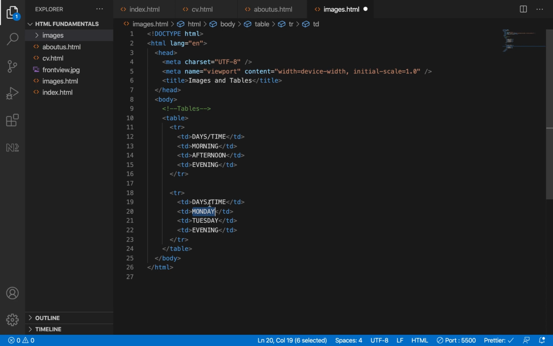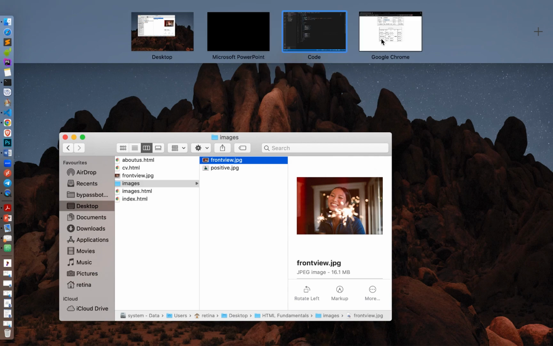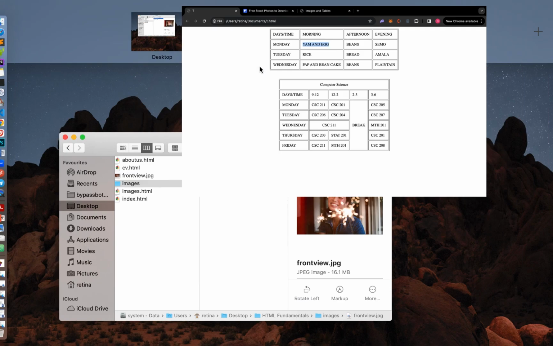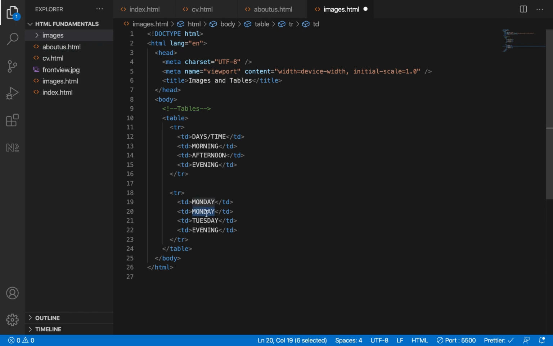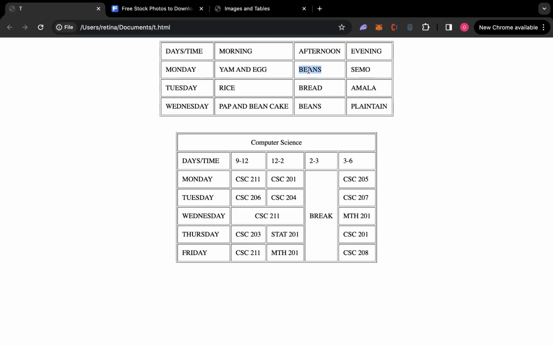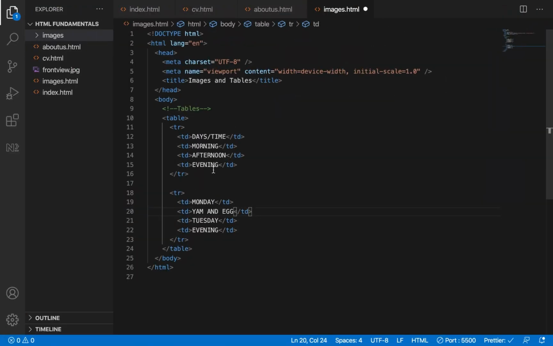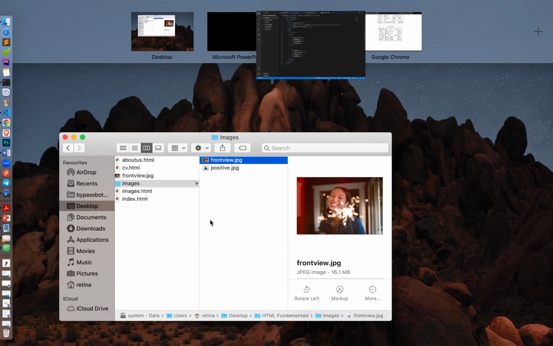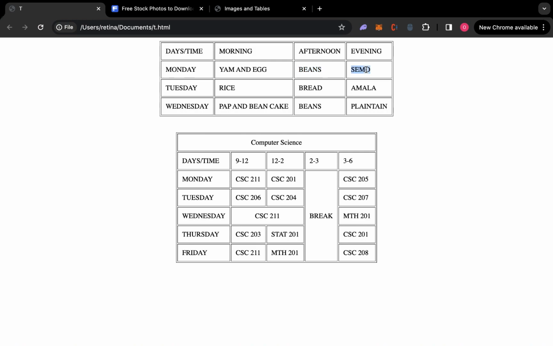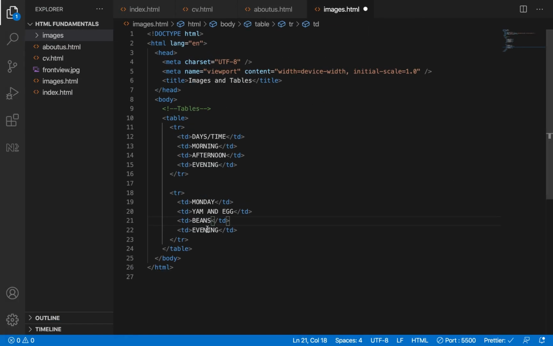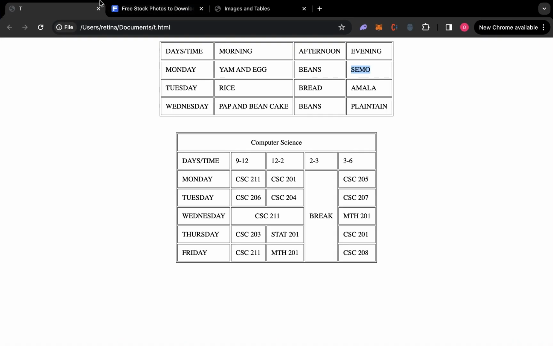Okay, sorry, here should be Monday. Monday, right? Because we are following this rule. Monday, this one will be yam and egg. Next one, yam and egg. The next one will be beans. And the next one will be semo. Can you see it now? Let's save it and see how it looks like on our page now.